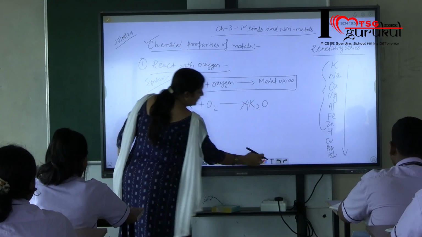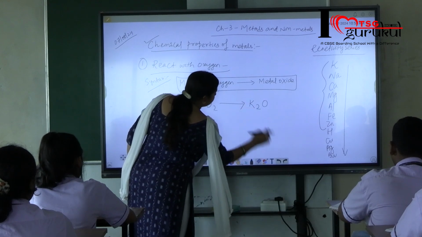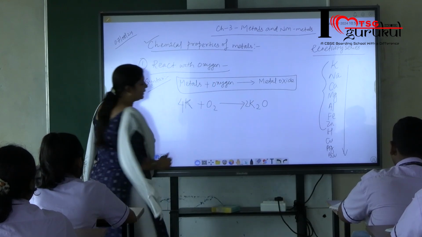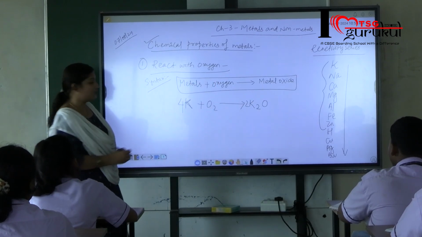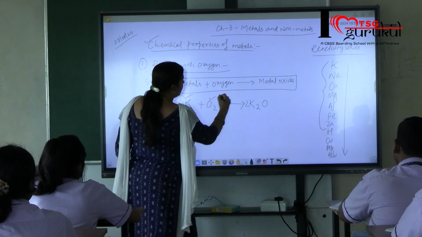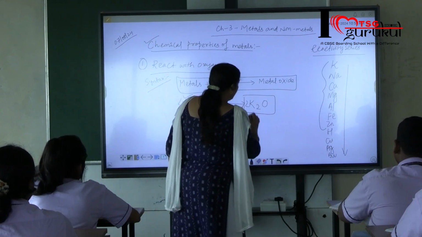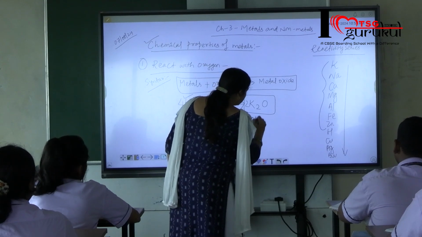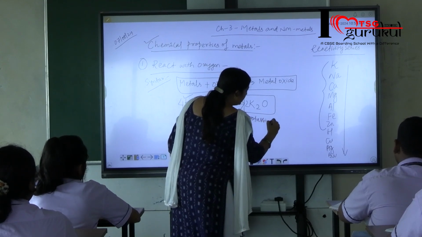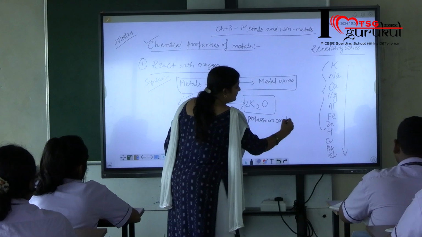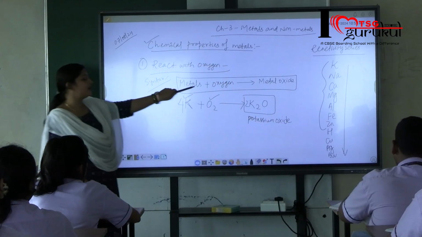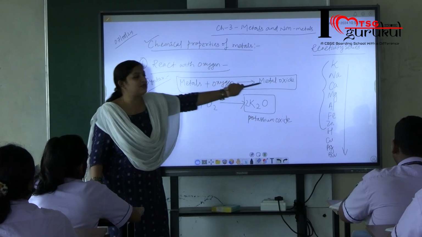If we balance this, it will be 4K plus O2 gives 2K2O. So 4 atoms of potassium combine with 2 atoms of oxygen to give K2O, whose name is potassium oxide.